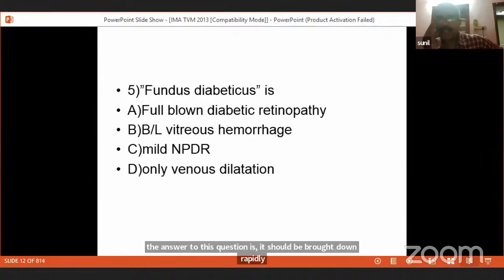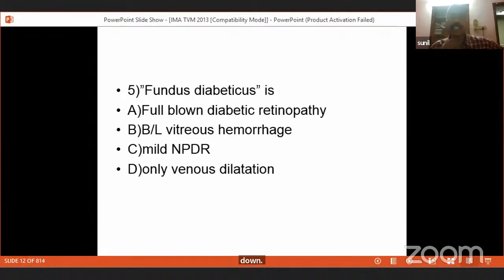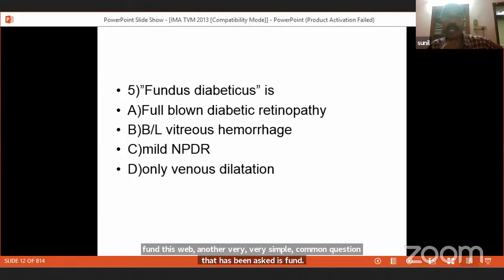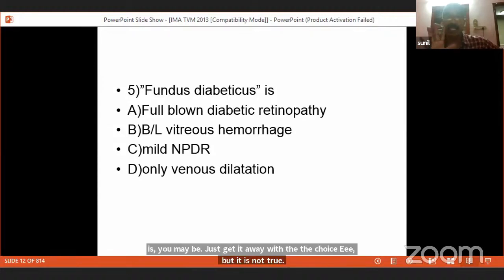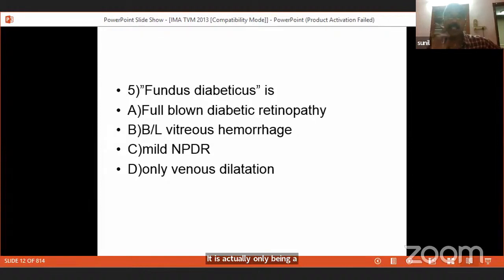Another very common, simple question that is asked is fundus diabeticus. Fundus diabeticus is full-blown diabetic retinopathy, bilateral vitreous hemorrhage, mild non-proliferative diabetic retinopathy, or only venous dilatation. You may be carried away with choice A, but it is not true. It is actually only venous dilatation seen in the fundus.